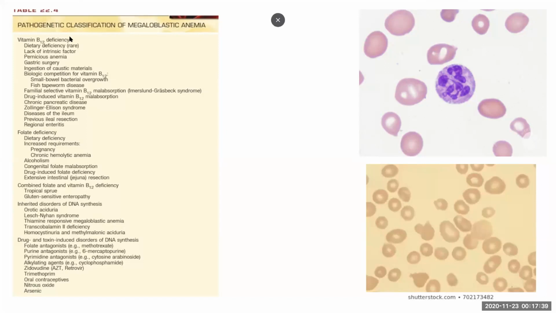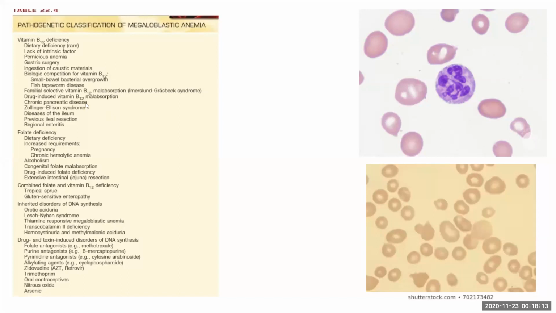The causes are vitamin B12 deficiency, which might be due to a dietary deficiency or lack of intrinsic factor in achlorhydria, pernicious anemia, and other gastrectomy patients. Ingestion of caustic materials, which in turn causes damage to the gastric mucosa. And it can be due to ileal resection because vitamin B12 is absorbed in the ileum, or it can be due to small bowel bacterial overgrowth, in which case the bacteria use the vitamin B12 for their growth. And Diphyllobothrium latum can also cause vitamin B12 deficiency. As I said, Imerslund-Gräsbeck syndrome is a rare cause.